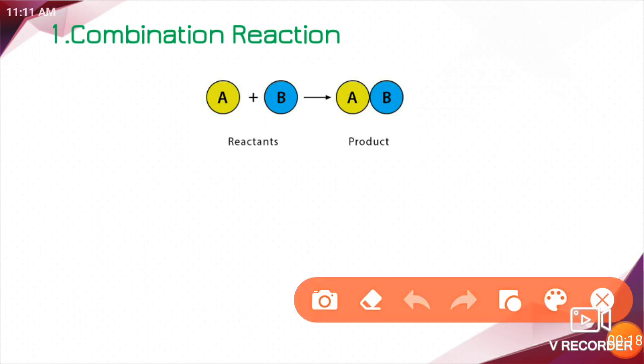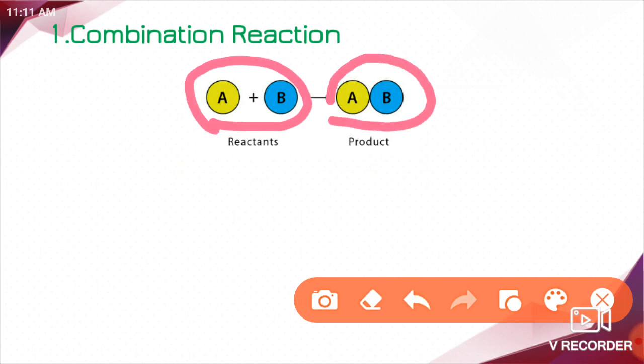What is a combination reaction here? In this type of reaction, two or more substances combine to form a new substance. That is, when two or more reactants combine, they produce a new product. Understood? So what is a combination reaction here? When two or more reactants combine to form a new product, that is what we call a combination reaction. Combination reactions are very useful in synthesizing various chemicals, meaning combining various chemicals.